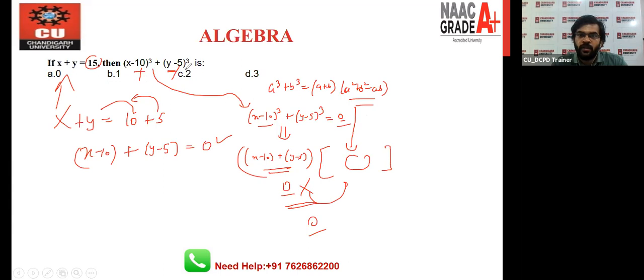Okay, so let's move toward the next question. How to use the formula and when to use the formula sometimes depends on the question, right? Because if the formula is a minus b whole cube plus b minus c whole cube, so we have the formula, that's why the whole cube. So we can apply this formula directly in this question. So the next one, we have the next question.